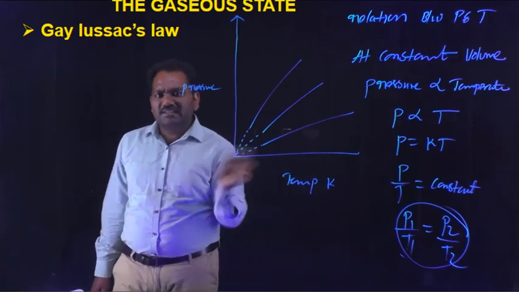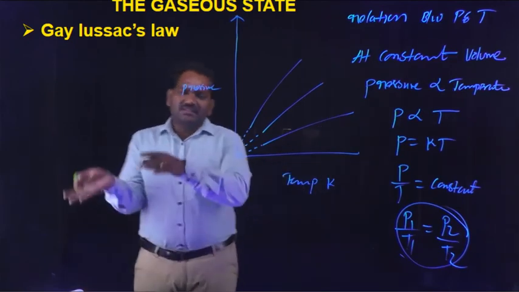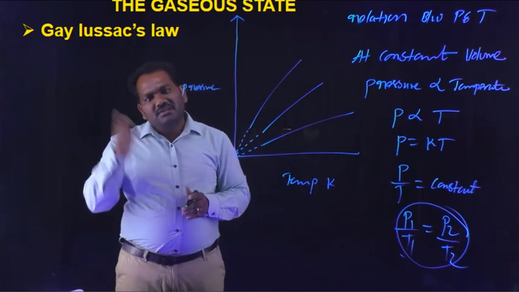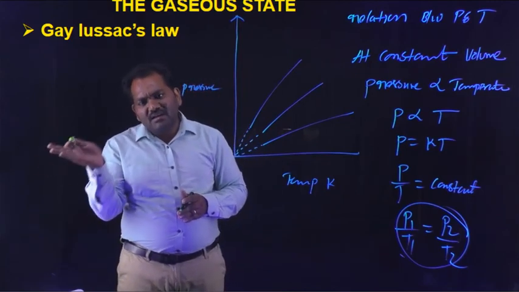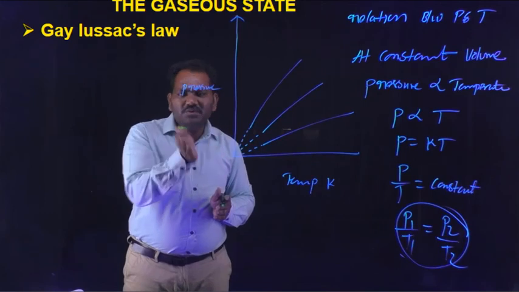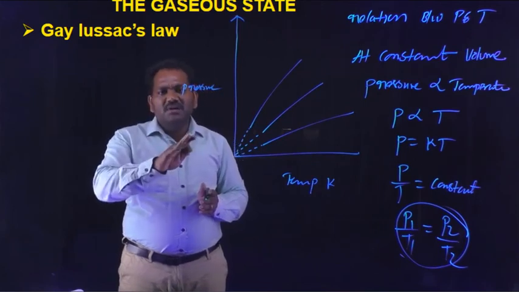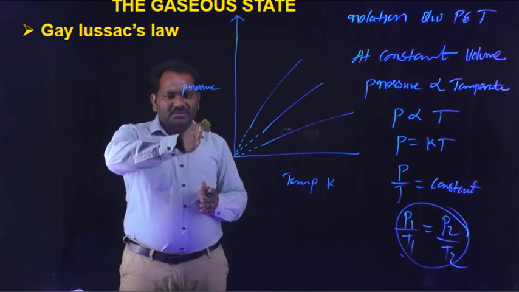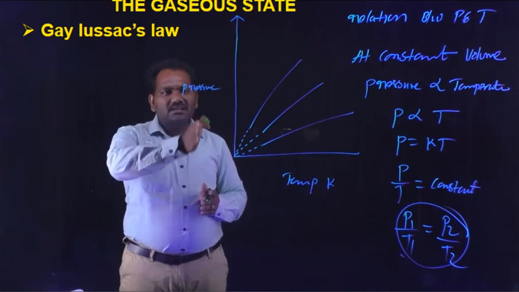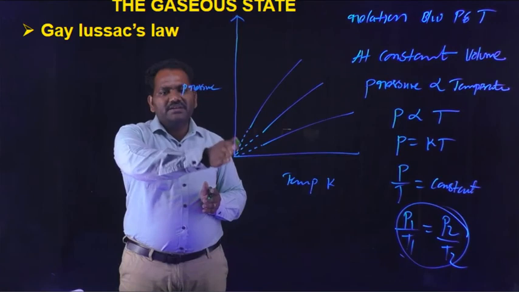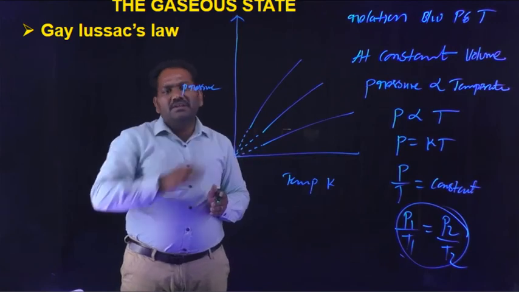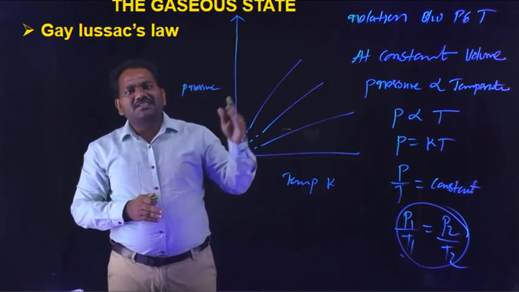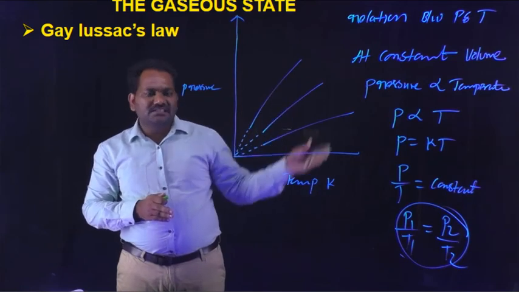In the case of Gay-Lussac's law, the pressure becomes 0 at either 0 kelvins or at minus 273 degrees Celsius.